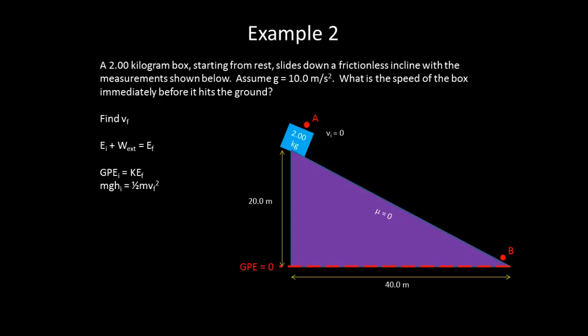Now we want to pause for a moment and consider whether or not there was any work done by external forces. If we were to draw a free body diagram, we have no friction, we have force of gravity, which again we said we don't need to worry about in terms of work done, and we have the normal force. So there is a force that we might need to consider. However, the normal force is always perpendicular to the motion, so it does no work. So we have no work external term. So we can go ahead and solve, and we get 20 meters per second.